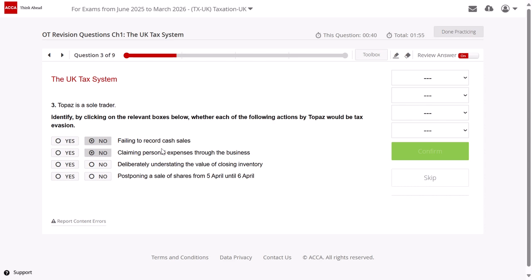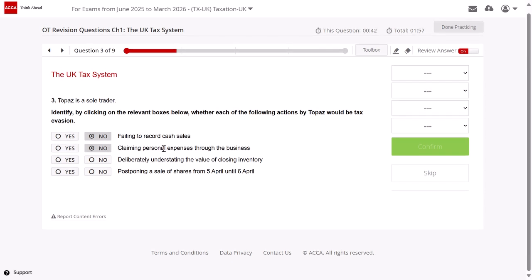This is something which is not allowed, right? You can only claim business expenses. How can you claim personal expenses? Both of them are tax evasion. Third, deliberately understating the value of closing inventory. Again, it is an example of tax evasion.